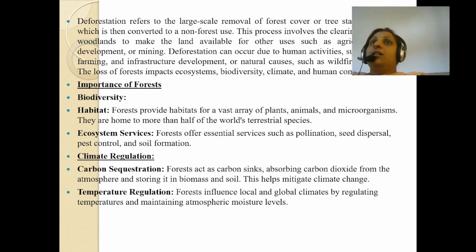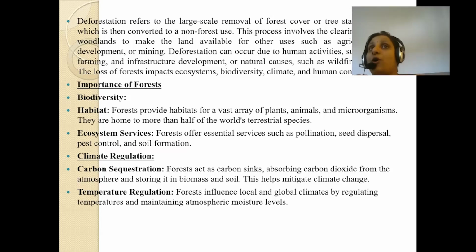But loss of forest makes an impact on the ecosystem also. It impacts biodiversity, it impacts climate, and it makes an impact on human communities. You are listening, students? What does loss of forest impact? This loss of forest impacts the ecosystem, biodiversity, climate, and also human communities.